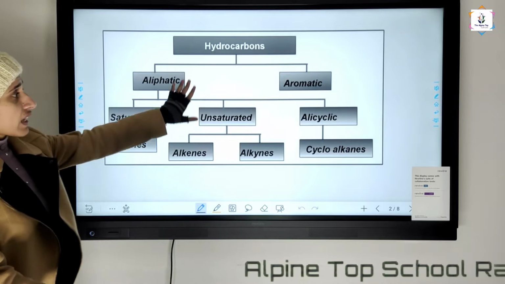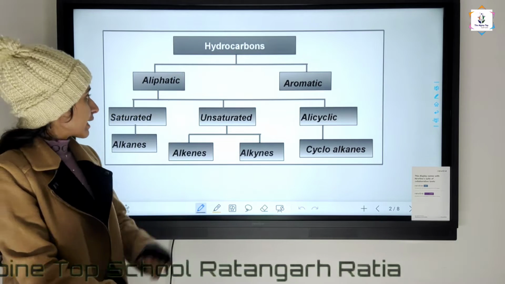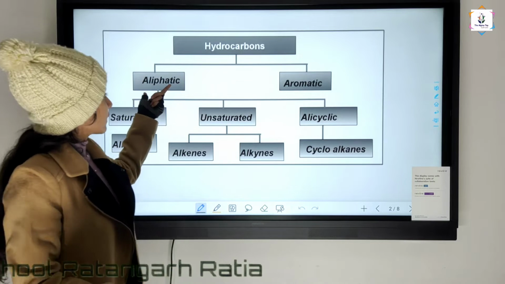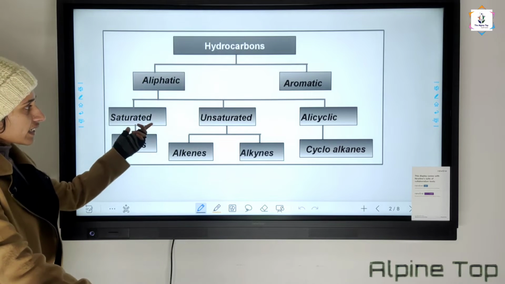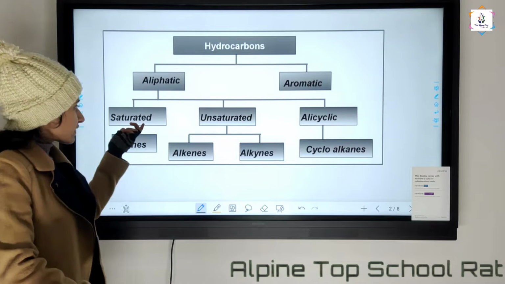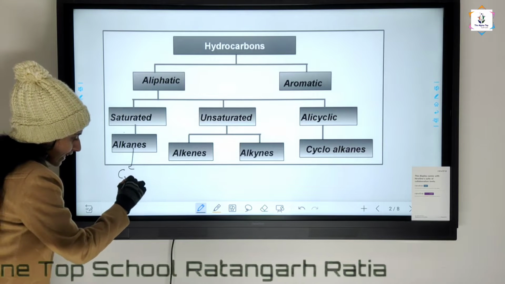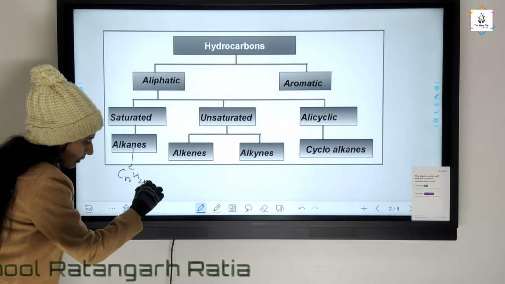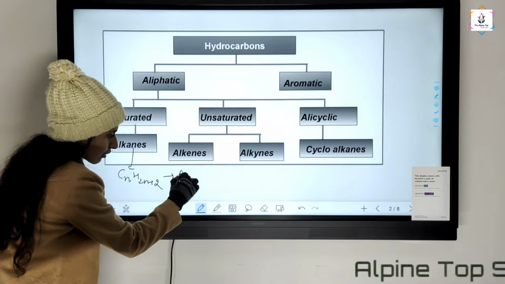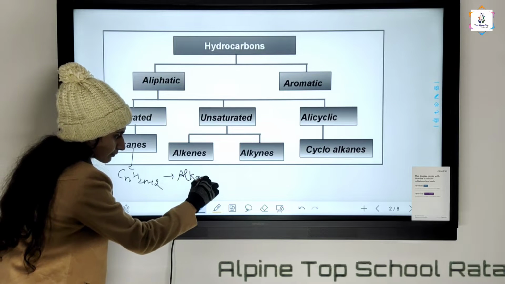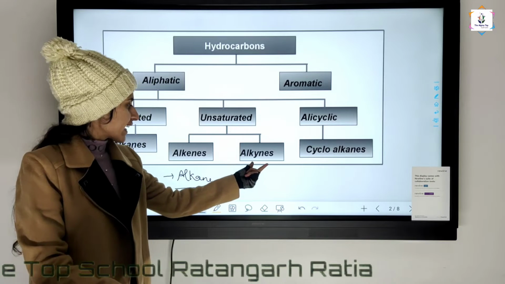Now we move on to hydrocarbons in detail. Hydrocarbons are of two types, and we discuss them: aliphatic and aromatic. Aliphatic are of two types: saturated and unsaturated. Saturated are called alkanes. For example, CnH2n+2. This is the formula of alkanes. And unsaturated are alkenes and alkynes.